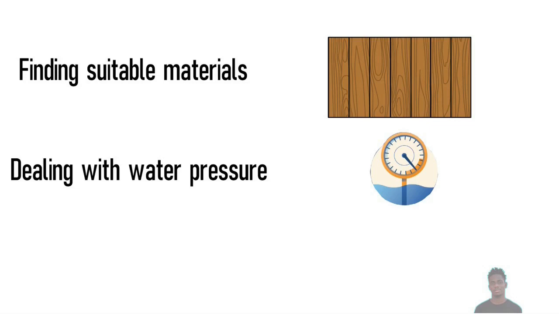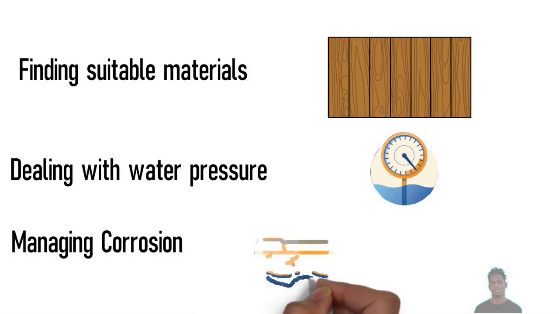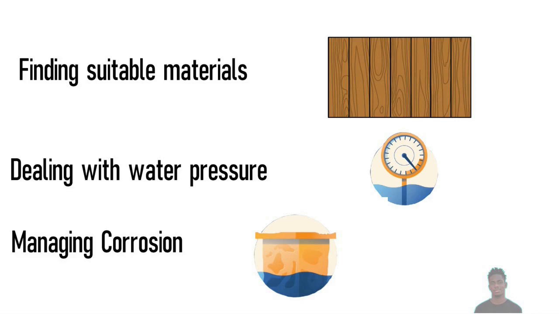And finally, managing corrosion. Undersea projects in coastal environments must take into account the corrosive effect of salt water. If it is not taken into account, then it can become a problem for the structure.